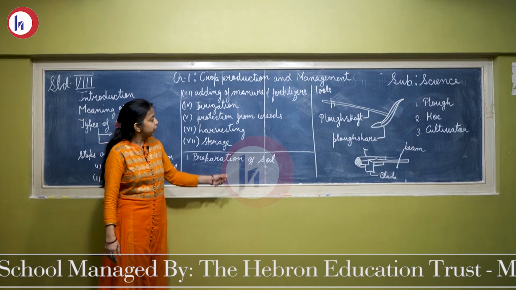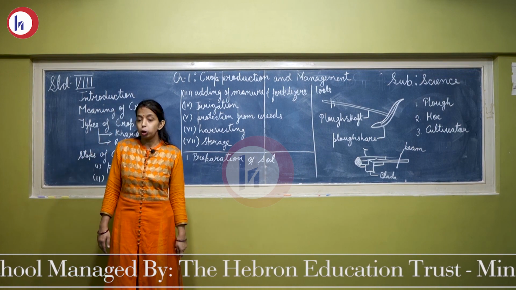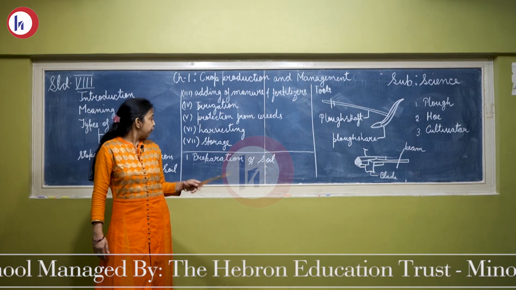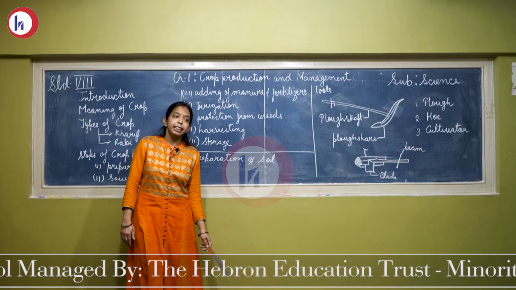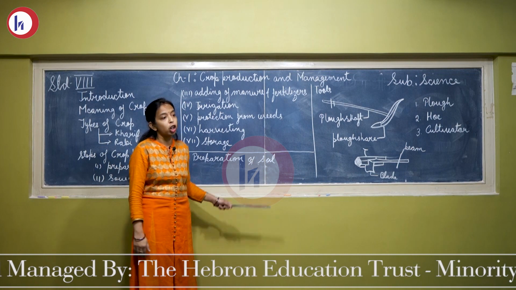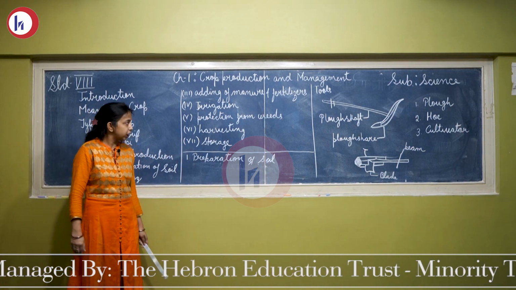If we loosen the soil, then the microbes and earthworms living in the soil can survive easily and they add humus to the soil, and this humus is very essential in crop production.